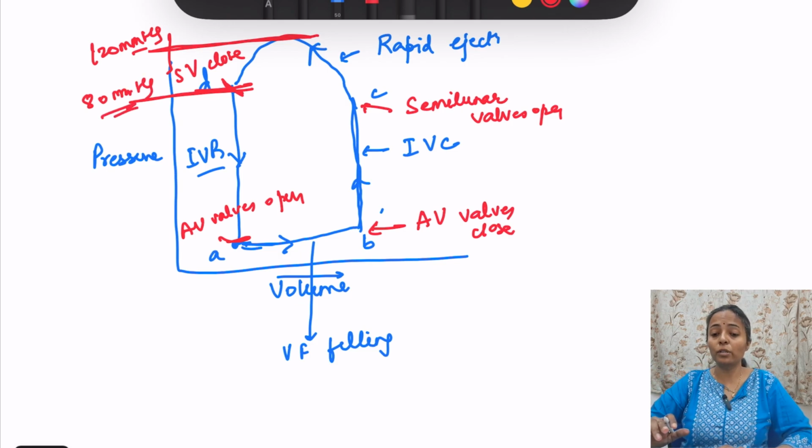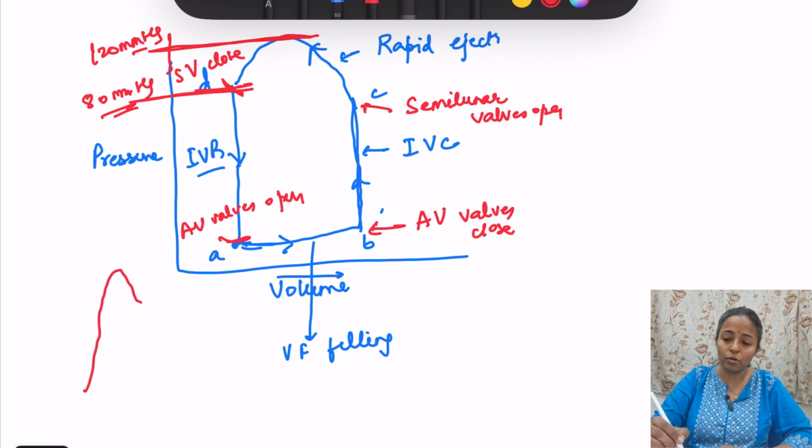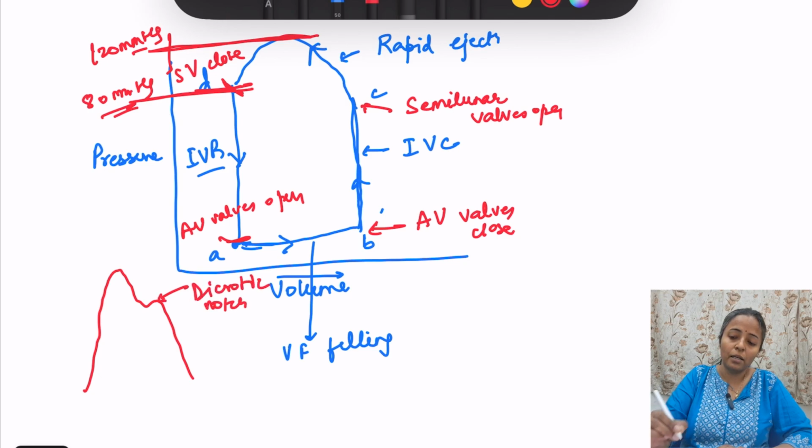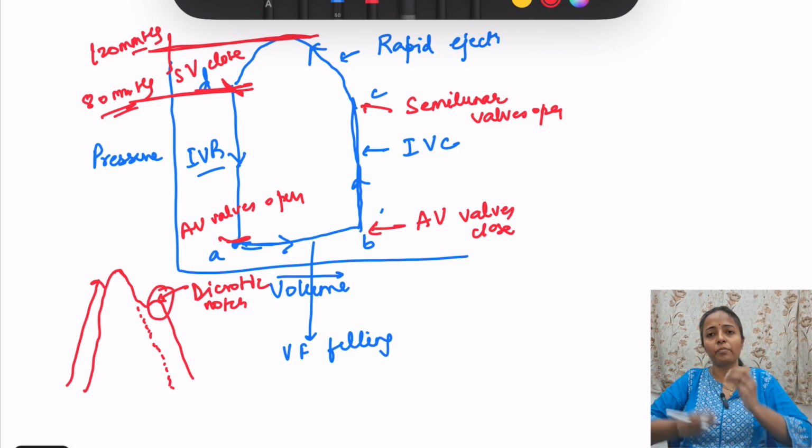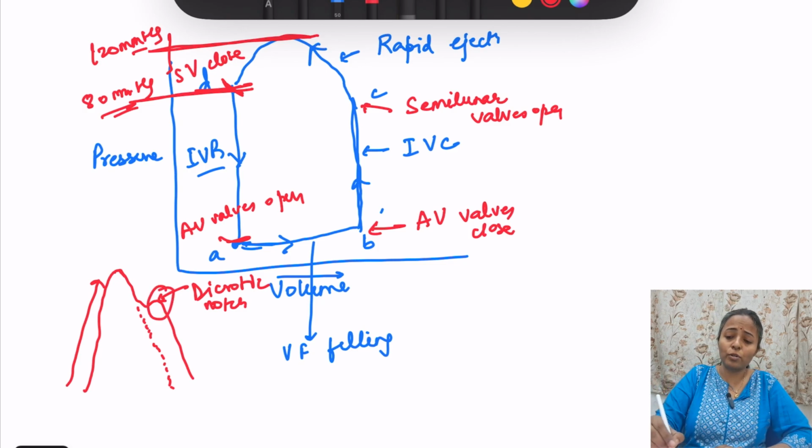So when we talk about aorta, then there is one pulse tracing also which you should know. ऐसी pulse tracing होगी, ठीक है? So this is the pulse tracing in the large vessels or aorta. और उसमें what is this point? This is the dicrotic notch. देखो when systole is started then the pulse pressure is going to increase. फिर यहाँ पे diastole has started और relaxation start हुआ है and then it is going like this, but in between there is one interruption, there is this increase in the pressure and that is known as dicrotic notch. That happens because of closure of aortic valve.